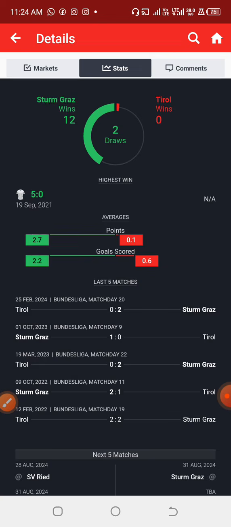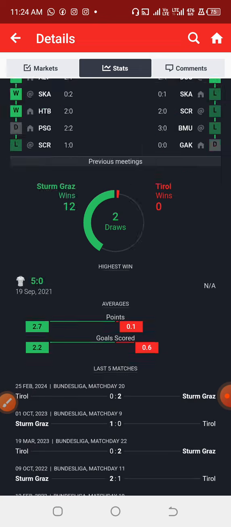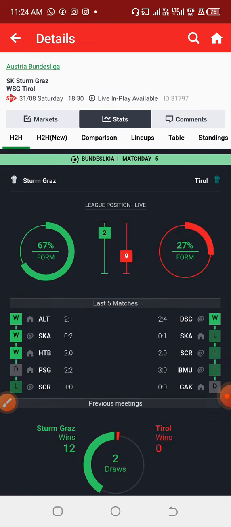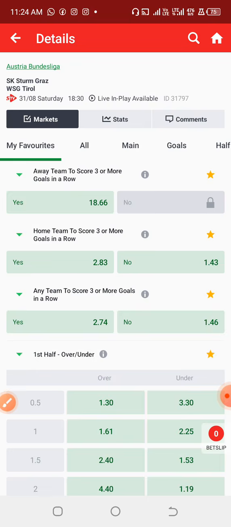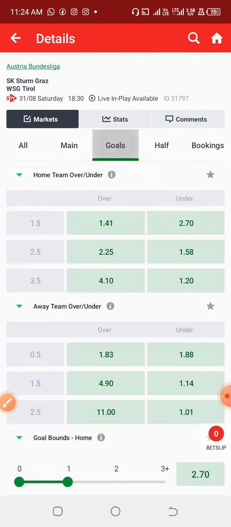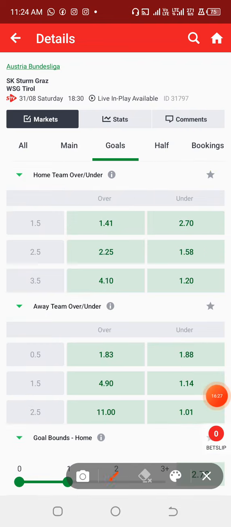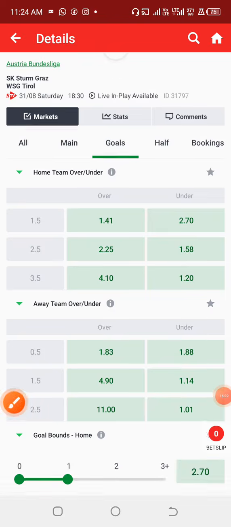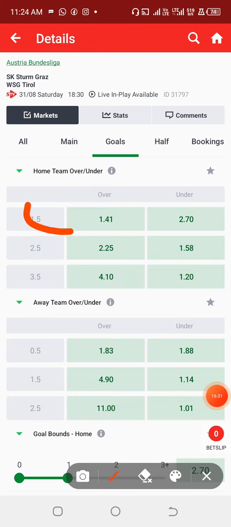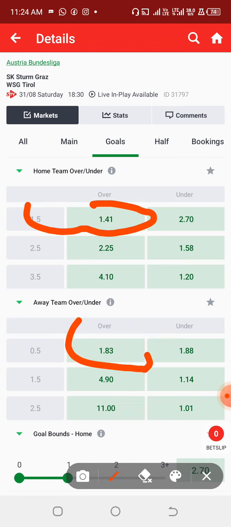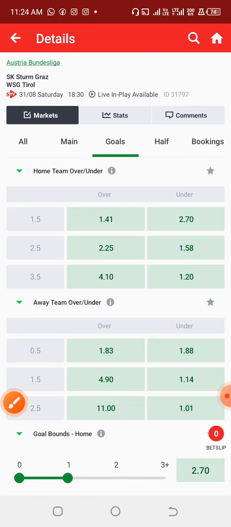But the only problem that you can also face sometimes is that bookmakers may not want to provide the odd for those markets for some games. For example, if you look at this particular game now, the bookmakers are not giving the market for the over 0.5. They only make provision for home team over 1.5, and they are providing home team over 0.5 at 1.83 for the away team. So that's how sometimes they allocate odds to games based on stats.